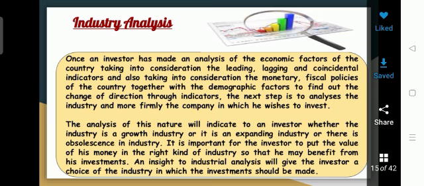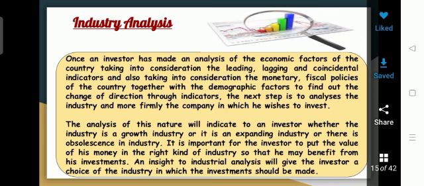These are the insights of the industry you need to consider, because an investor always wants to invest where returns are going to be available.